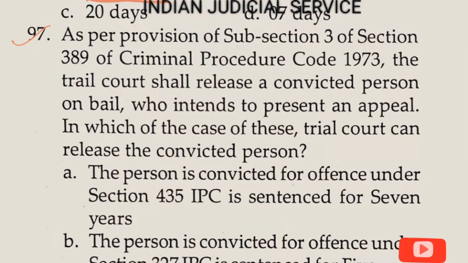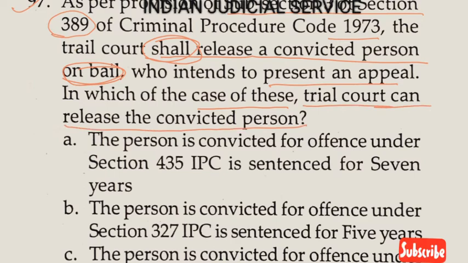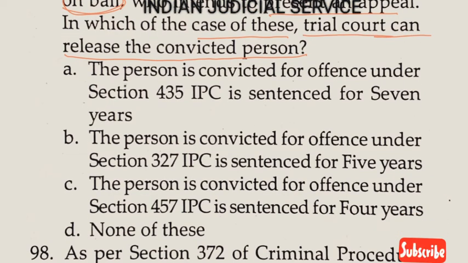Now question number 97. As per the provision of subsection 3 of Section 389 of the Criminal Procedure Code 1973, the court shall release the convicted person on bail. This is the very important line. Here the provision says shall, for one who intends to present an appeal. In which of these cases can the trial court release the convicted person? Option A, the person is convicted for an offence under Section 435 IPC and is sentenced to 7 years.